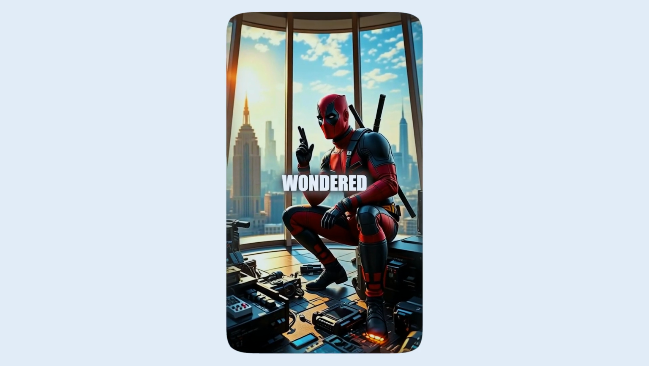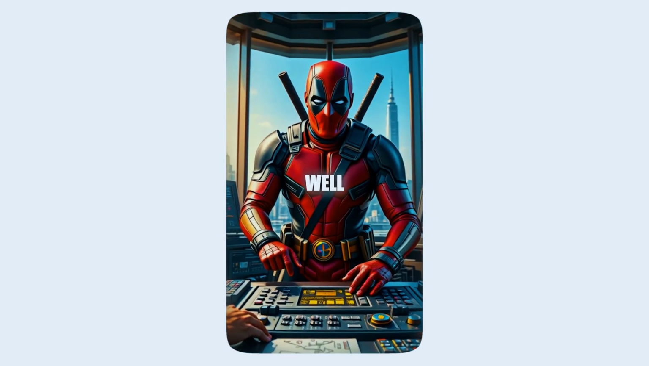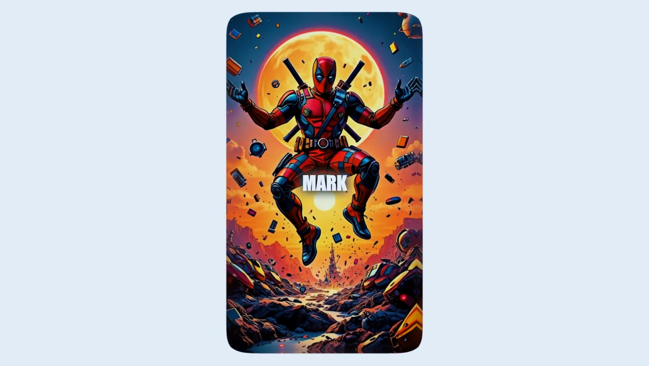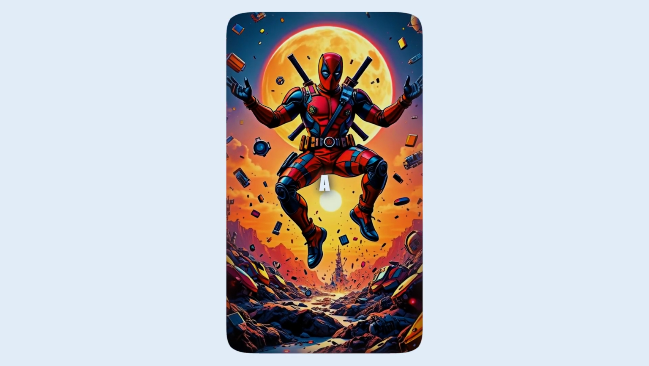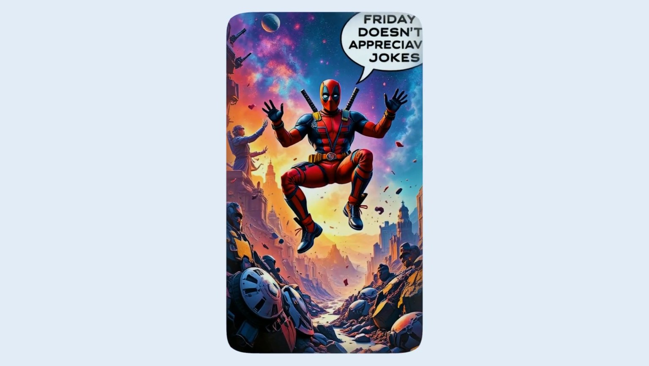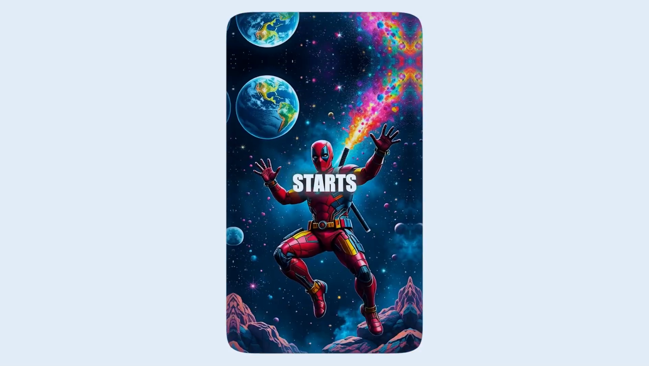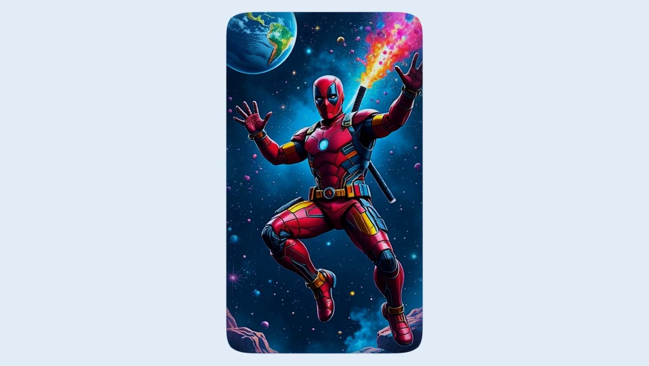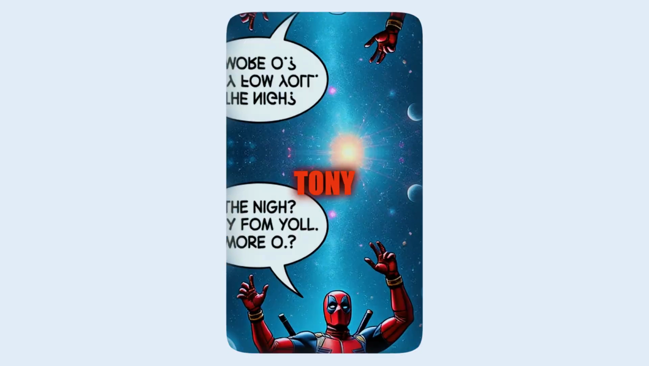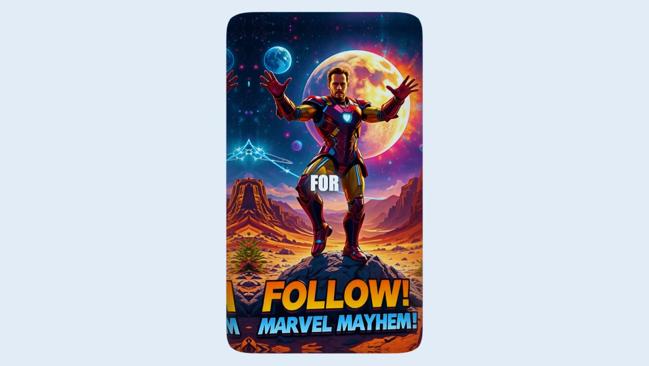Have you ever wondered what chaos would unfold if Deadpool got his hands on Tony Stark's suit? Well, it finally happened. Our favorite Merc broke into Stark Tower, found the Mark 85, and decided to take it for a joyride. But there's just one problem. Friday doesn't appreciate his jokes. The AI locks him in the suit, sends him flying into space, and starts playing Baby Shark on repeat. Even Deadpool's healing factor can't save him from this torture. Tony finds him floating near Mars, still dancing uncontrollably. Follow for more Marvel mayhem.